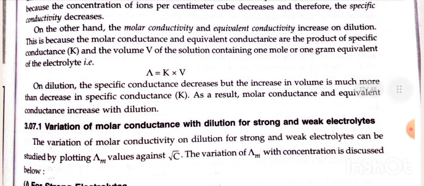On the other hand, the molar conductivity and equivalent conductivity increase on dilution. This is because the molar conductance and equivalent conductance are the product of specific conductance K and the volume V of the solution containing 1 mole or 1 gram equivalent of the electrolyte. It means lambda is equal to K × V. On dilution, the specific conductance decreases, but the increase in volume is much more than the decrease in specific conductance K. As a result, molar conductance and equivalent conductance increase with dilution.